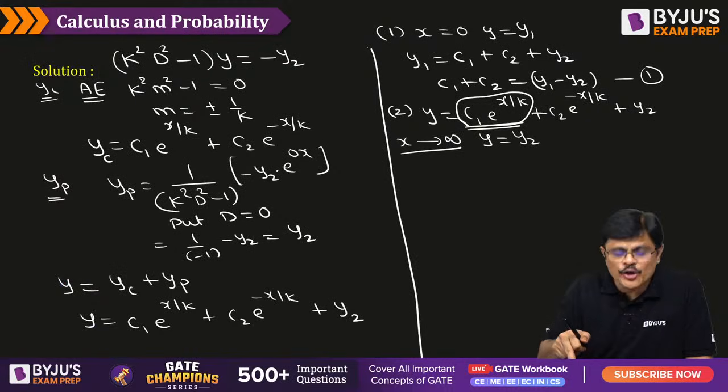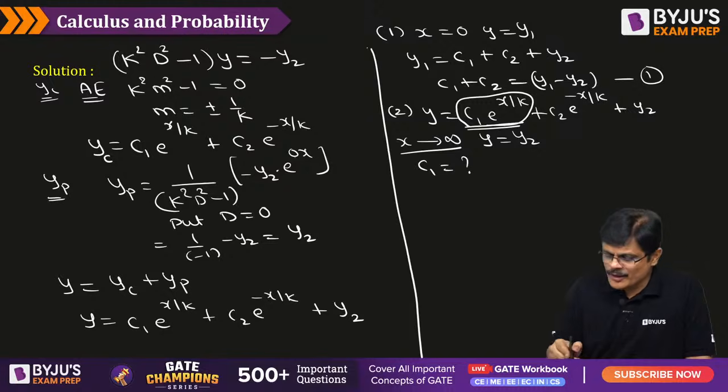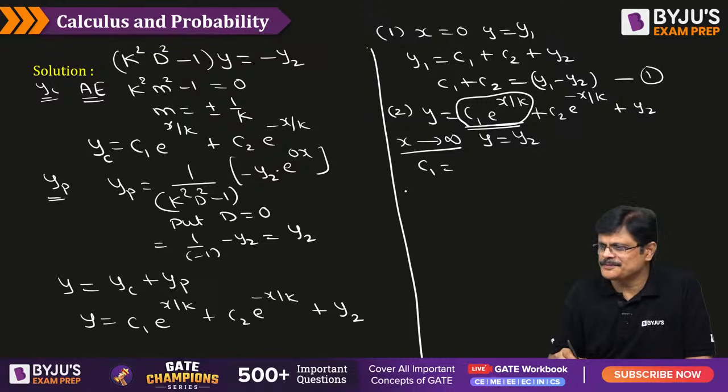So this term should not be there means what must be the value of C1? If you don't want this term to be here, what must be the value of C1? Because this limit should be finite, this term should vanish. That means C1 should become what? Anyone?